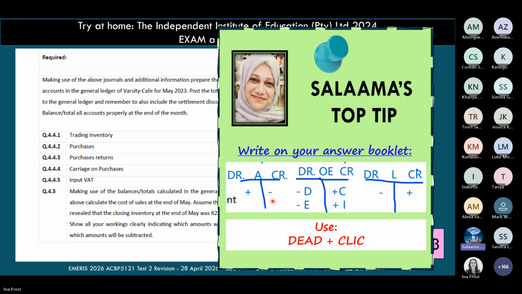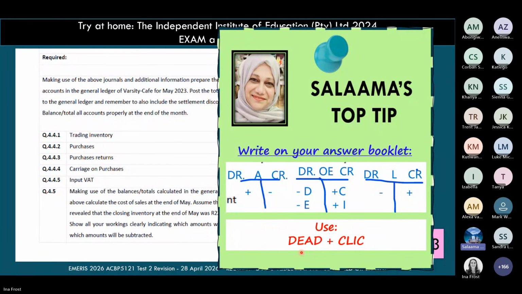Okay. Then, of course, with purchases. Purchases is an expense. More specifically, the little tip I gave you here is the impact that it has on owners' equity. We know that expenses decrease owners' equity, but when we actually show it in the general ledger, we will follow the debit-credit rule where expenses also have a debit balance and increase on the debit side and decrease on the credit side. So just please do remember that.